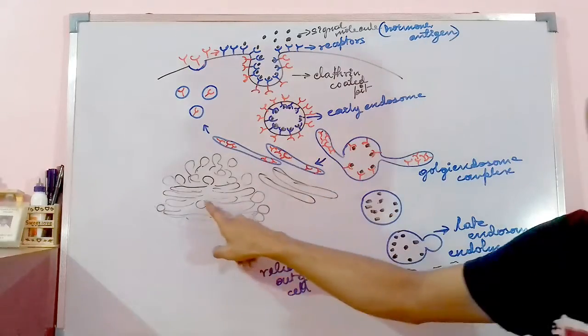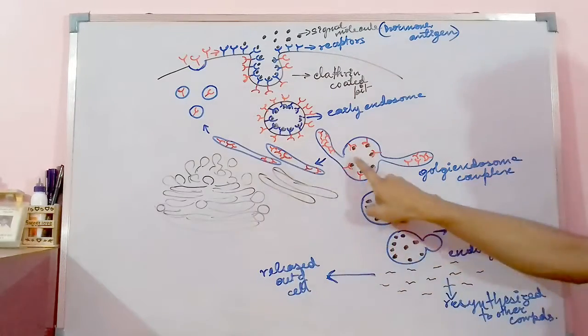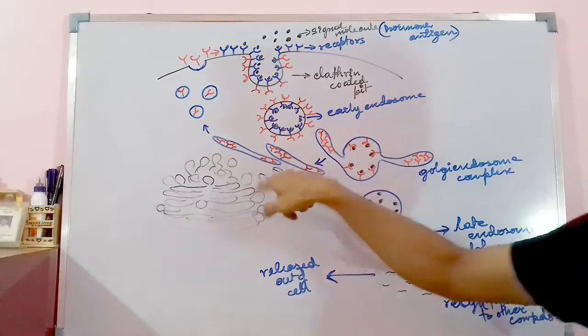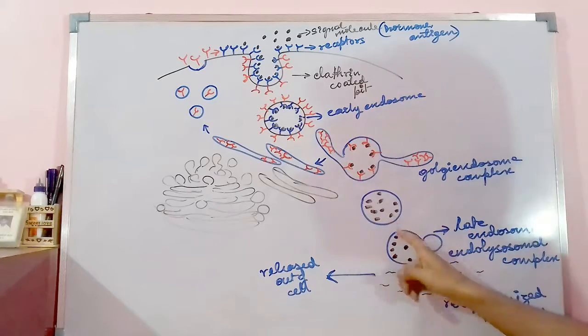The Golgi bodies are released from the Golgi complex, dropping off the Golgi body along with the receptor, and itself forming the endosome.